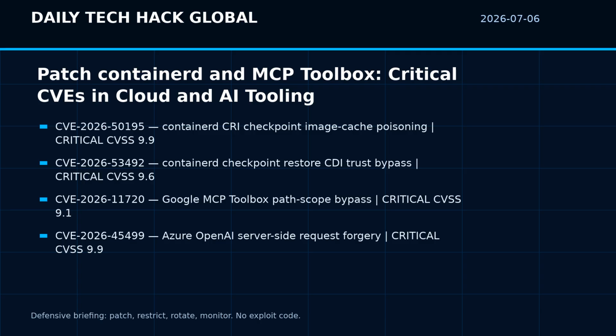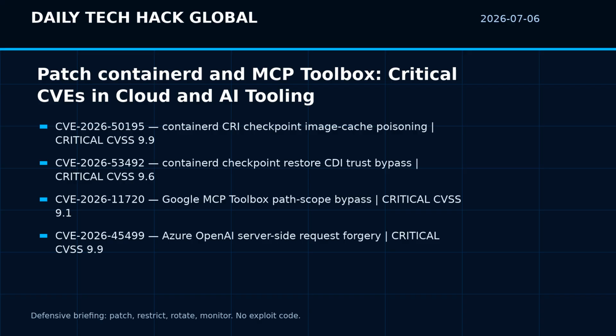Defensive checklist: update containerd to fixed versions 2.3.2, 2.2.5, or 2.1.9 where applicable, review Kubernetes nodes that allow checkpoint restore or CDI, prefer always pull policy for sensitive workloads until cache trust is understood, limit pod service account privileges, rotate credentials if a node or workload may have run untrusted images, patch MCP Toolbox and Azure OpenAI dependencies according to vendor guidance, and log agent tool calls as identity events.